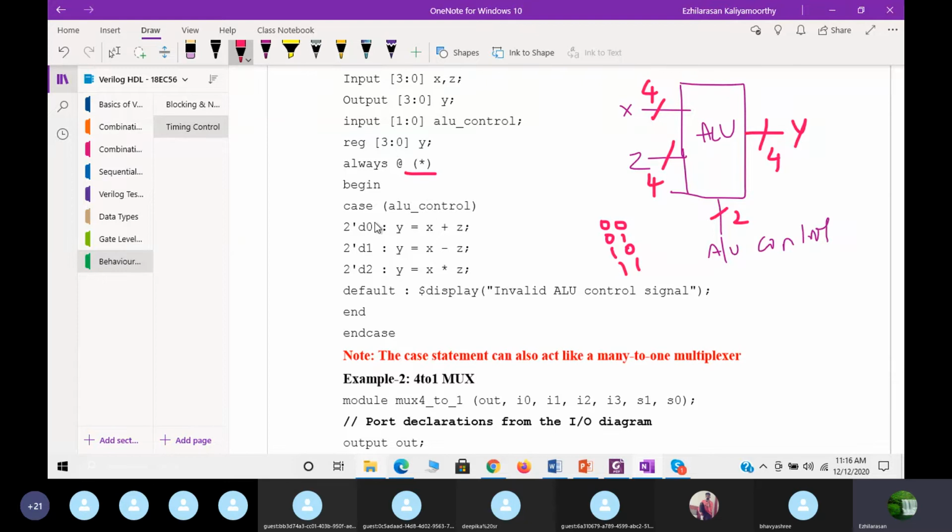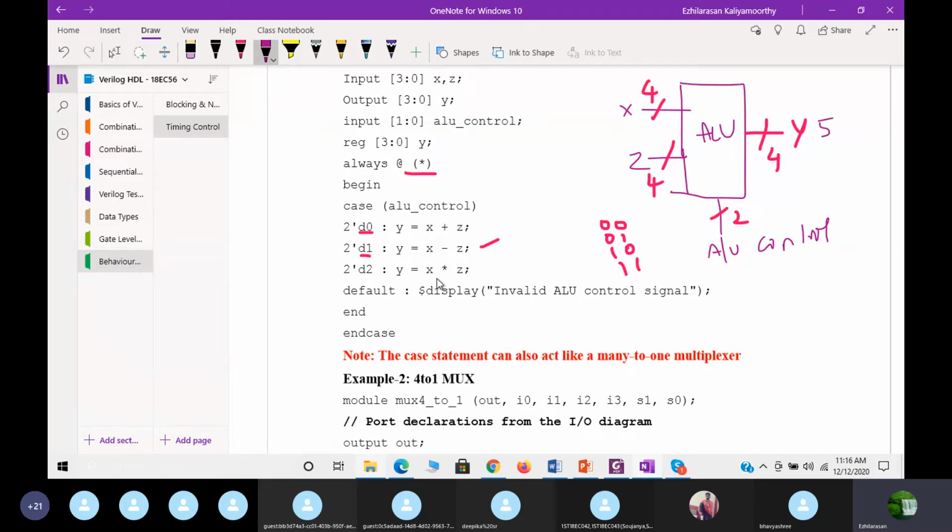This only will control your ALU. First, when the ALU control is 0, 0, you need to perform the addition operation, that is x plus z. When ALU control is 0, 1, then you need to perform a subtraction. When it is 1, 0, then you need to perform a multiplication. But think about this: x is 4 bit and z is 4 bit. What about y? We may get 4 bit, sometimes 5 bit also, because if there is a carry overflow, you may get 5 bit.